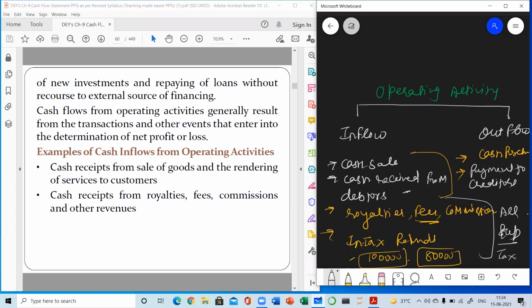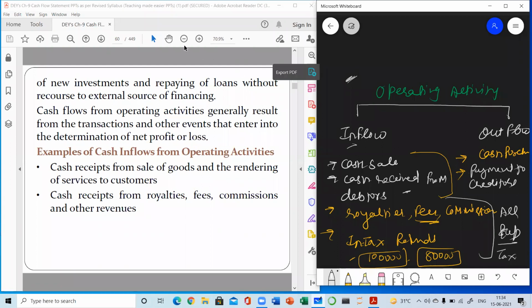So in the ratio chapter, I told you about operating and non-operating. So here you must be able to understand that topic clearly: operating means which is related to business, and non-operating means the other income or the other expense. So here we are considering only operating incomes and operating expenses, which are the result of the main business activity. So these are the examples of inflow, and these are the examples of outflow.